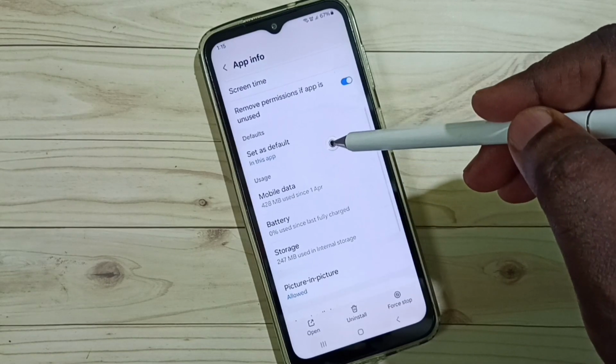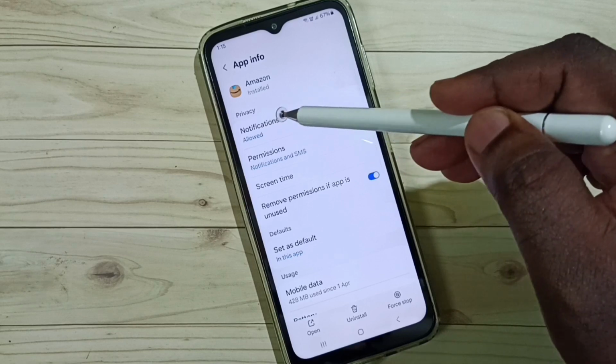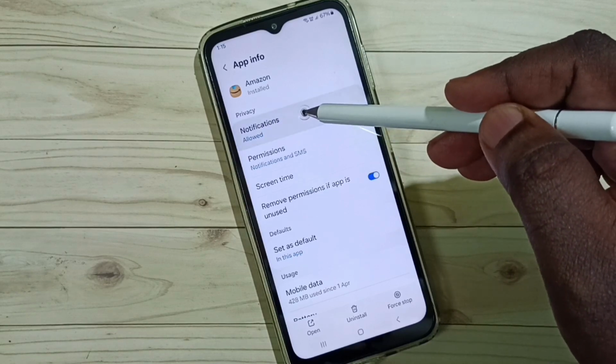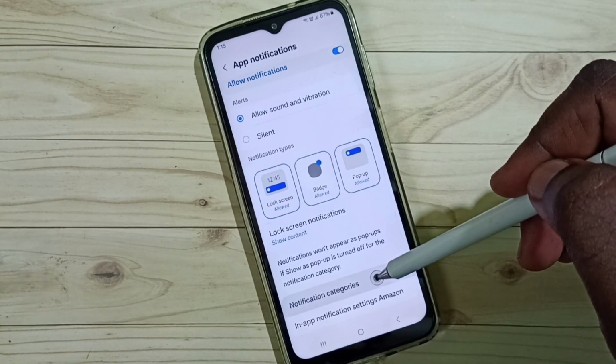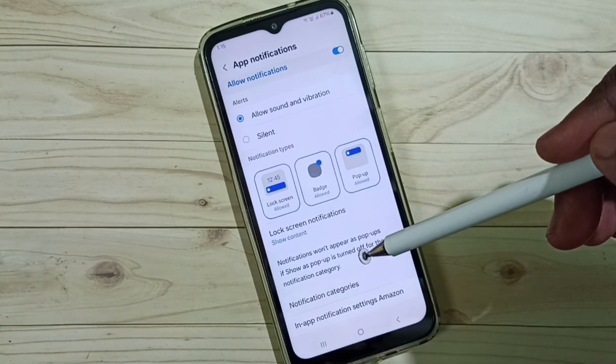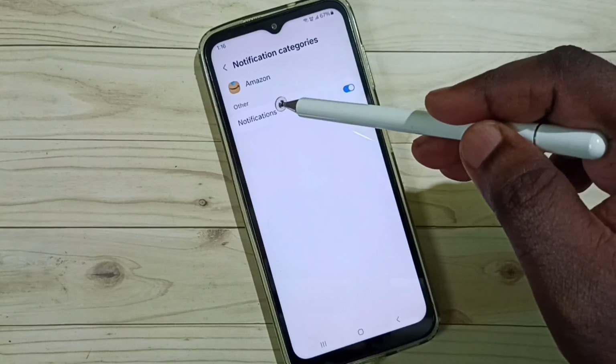Then go down. See here you can see notifications. Tap on notifications. Go down, select notification categories. Then tap on notifications.